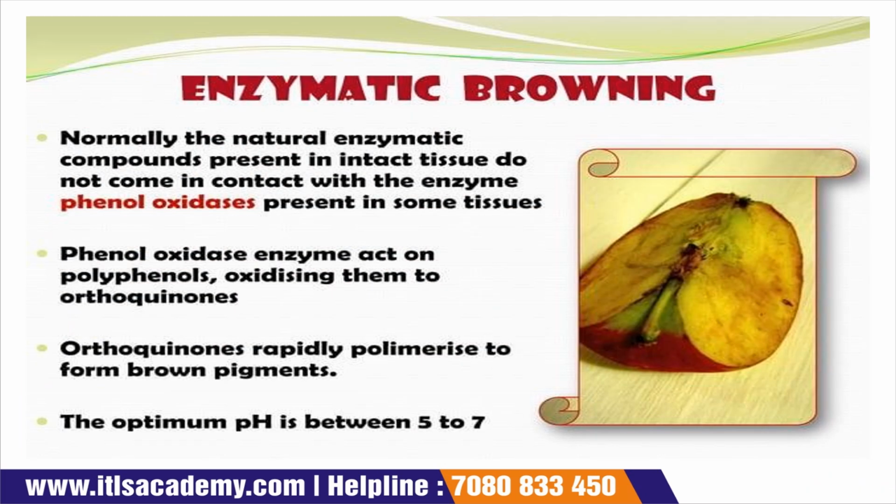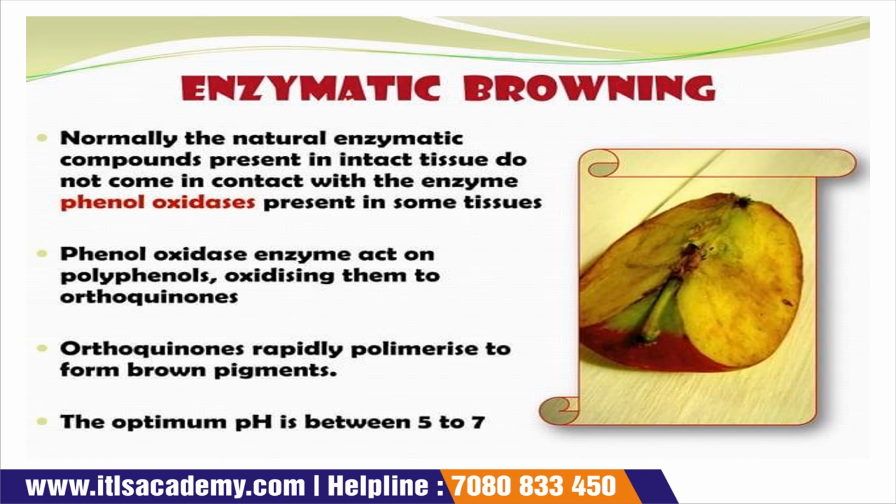Now, enzymatic activities. Okay, normally the natural enzymatic compounds present in intact tissue do not come in contact with the enzyme phenol oxidase present in some tissue. Okay, there are some fruits in which phenol oxidase is present. But when these fruits are in a normal condition, the natural enzymatic compound does not react with the tissue.